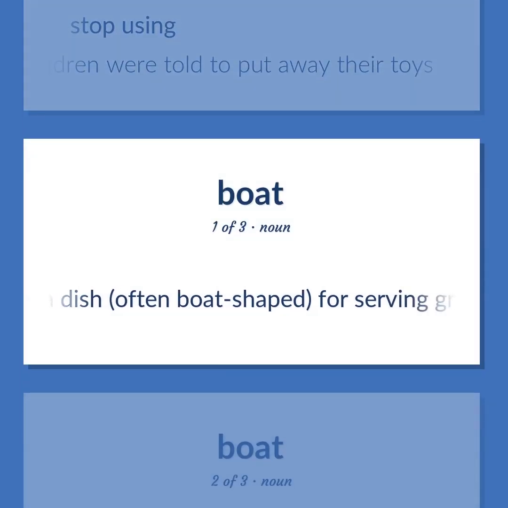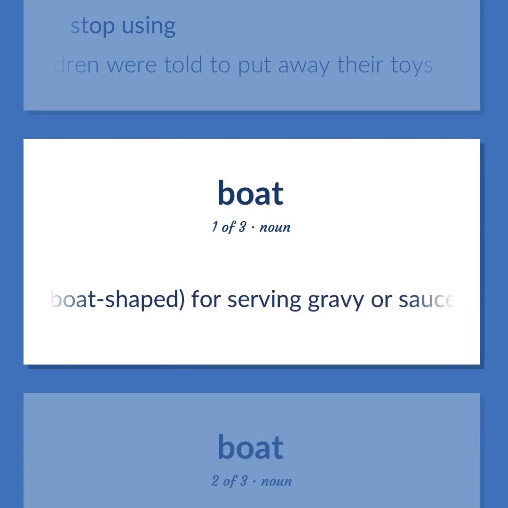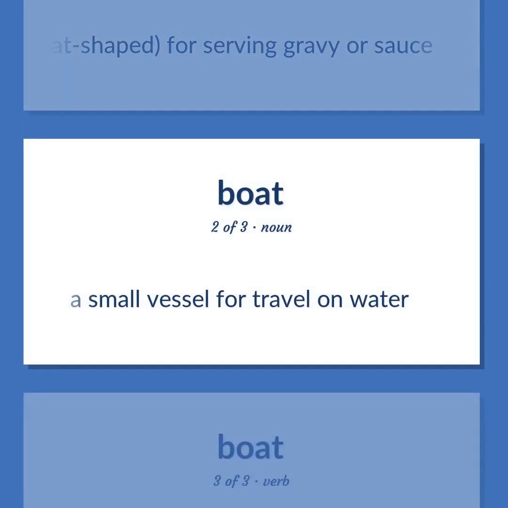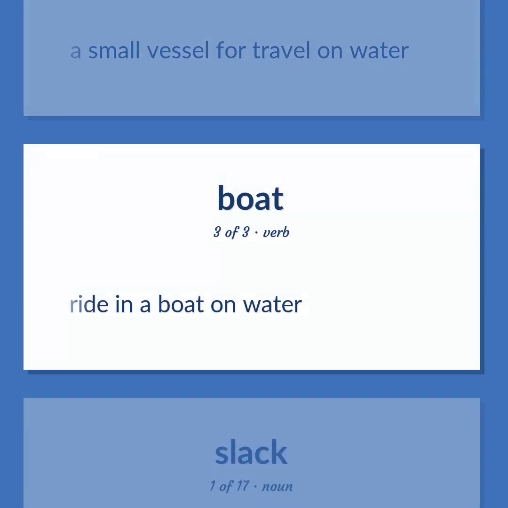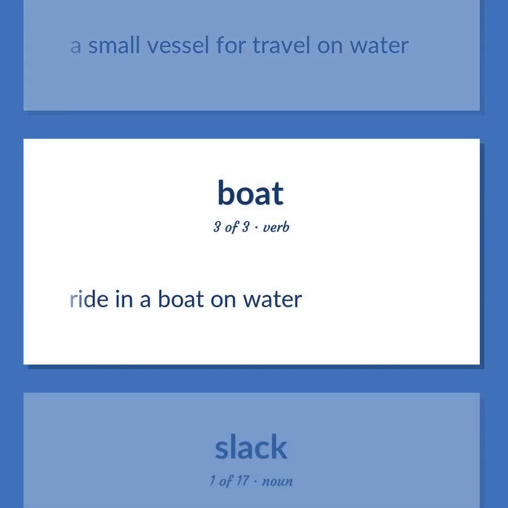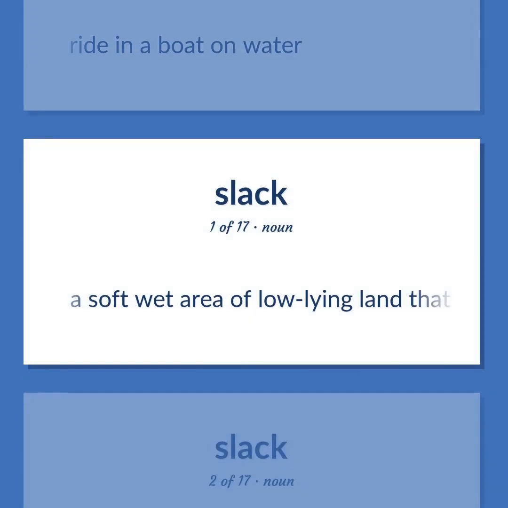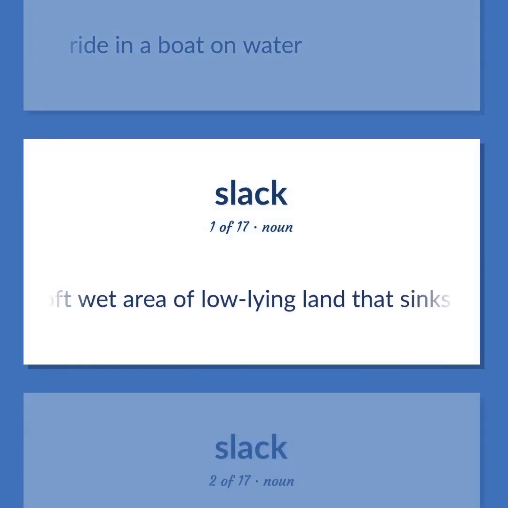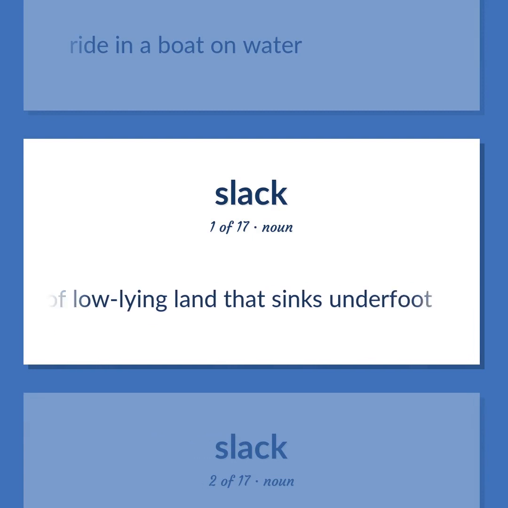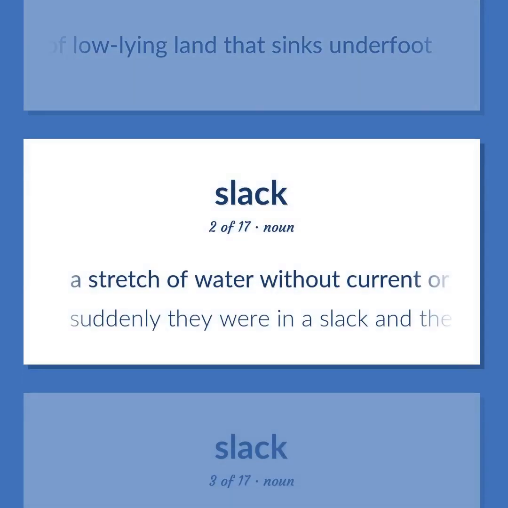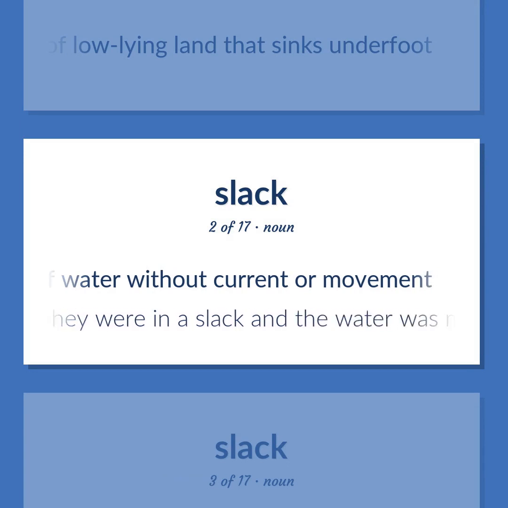A dish, often boat-shaped, for serving gravy or sauce. A small vessel for travel on water. Ride in a boat on water. A soft wet area of low-lying land that sinks underfoot. A stretch of water without current or movement. Suddenly they were in a slack and the water was motionless.